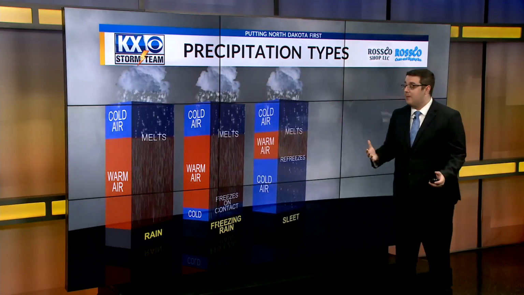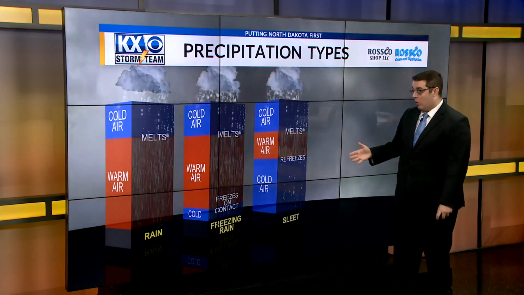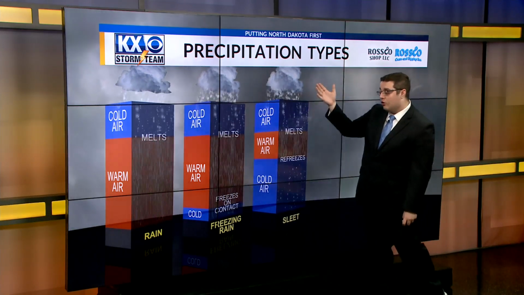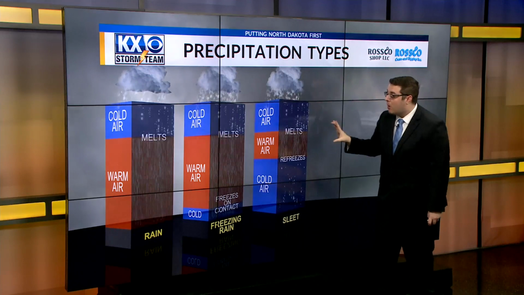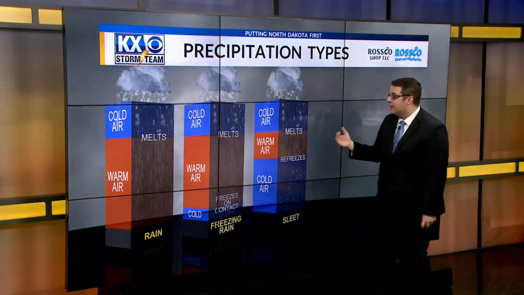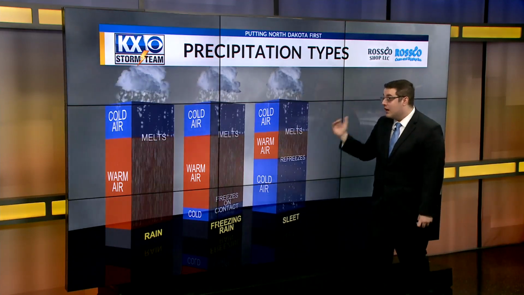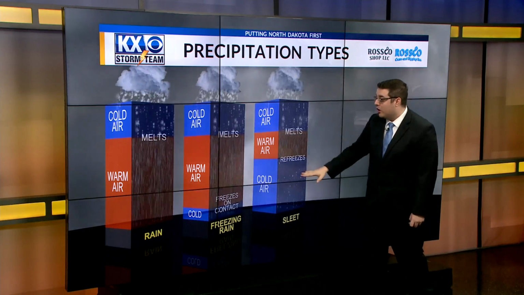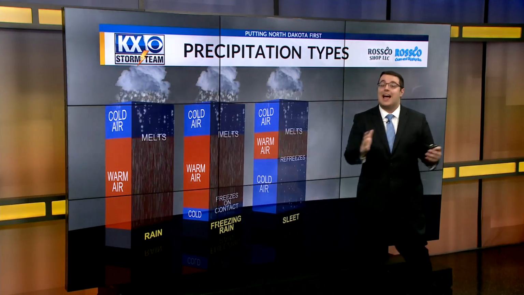Our next precip type, well, that is going to be sleet. We're going to have that water particle once again fall through some cold air. It will fall through a smaller layer of warmer air that's above freezing, melt quickly, but then refreezes quickly through a bottom layer of cold air and hits the ground as an ice particle.